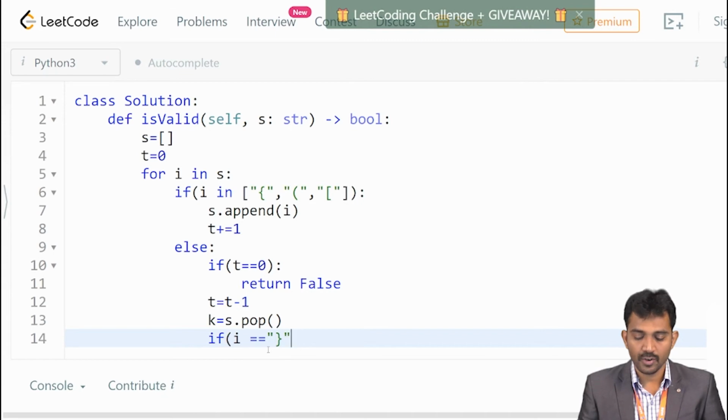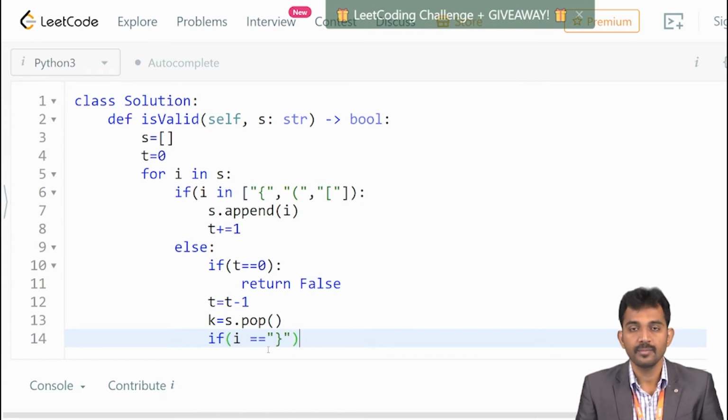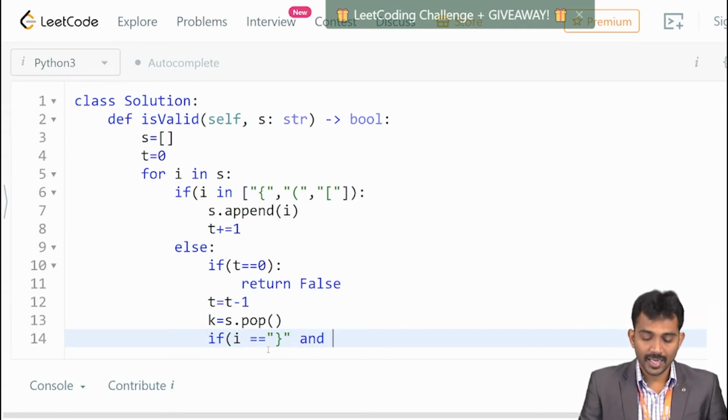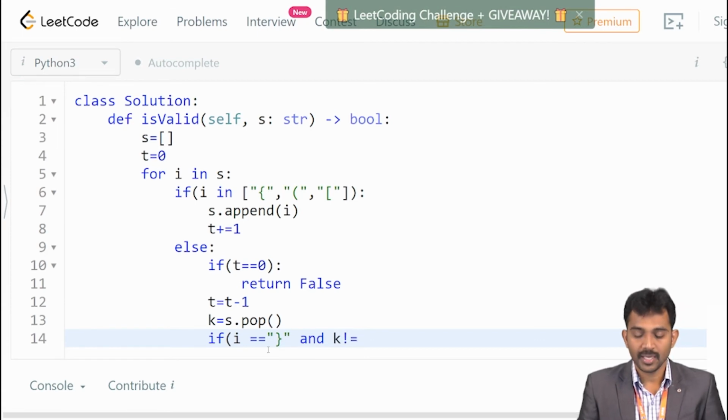If it is a closed flower bracket, right, and k is not equal to open braces.